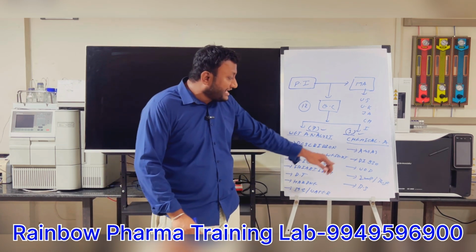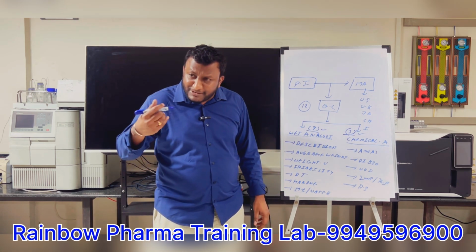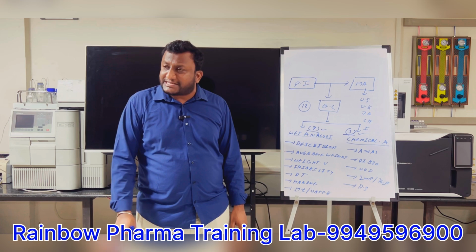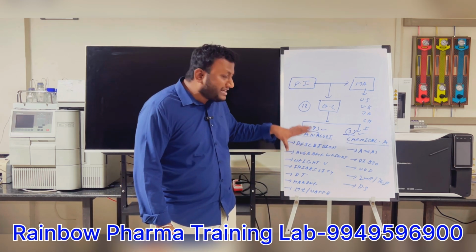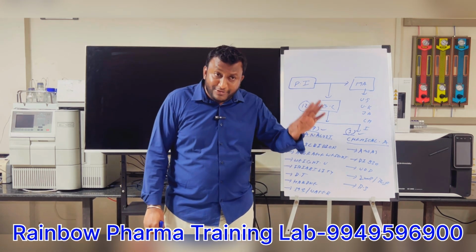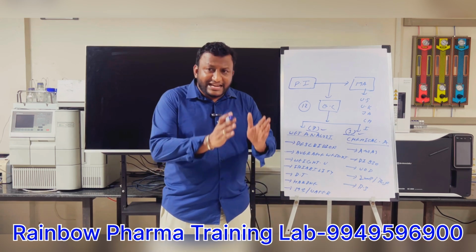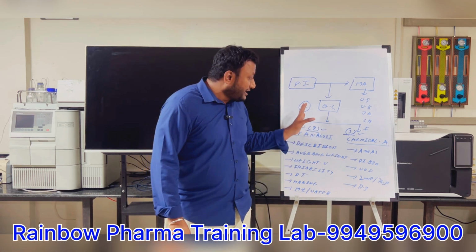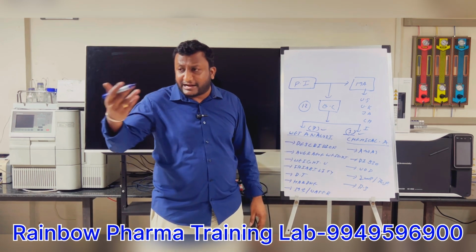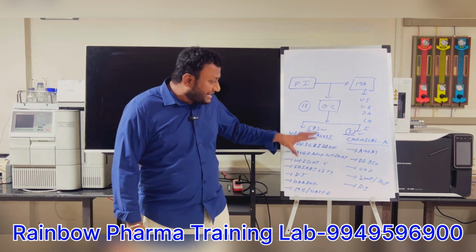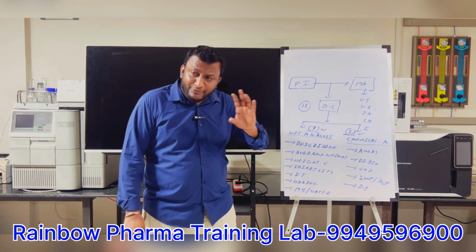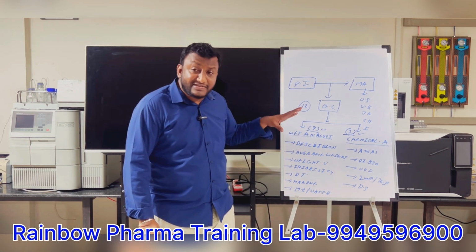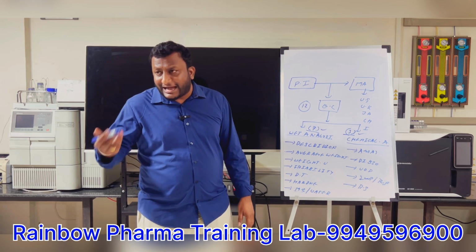For example, if you take HPLC, you should know the principle of HPLC. You should know how the components get separated in the HPLC and all. So try to understand. In the Rainbow Pharma Training Lab, in quality control training, first we conduct classes on how to perform all these quality test parameters, these 12 test parameters in the quality control department. First we conduct theory classes. Once you are very good in the theory, then you are going to perform these 12 tests in the Rainbow Pharma Training Laboratory.